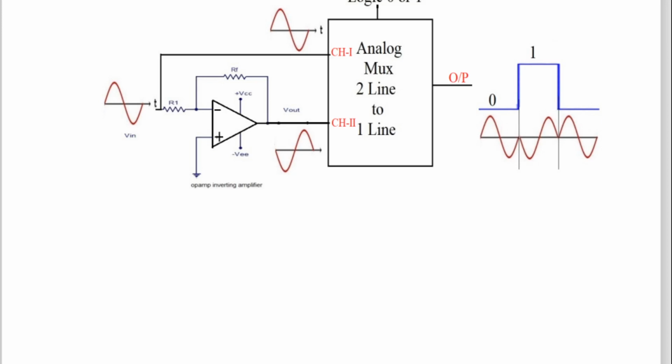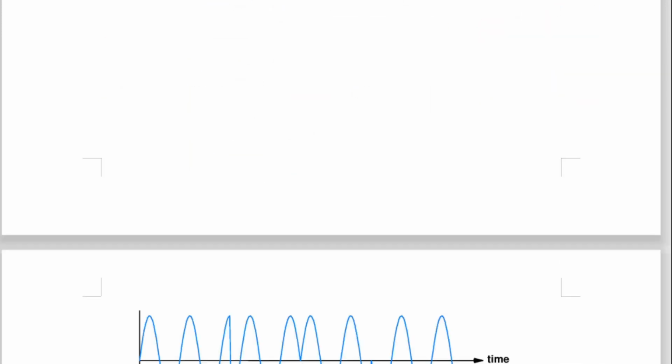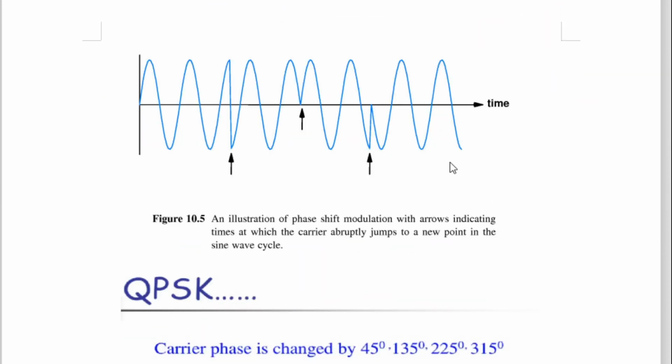That's why phase shift keyings are classified as binary phase shift keying, then QPSK, quadrature phase shift keying. In BPSK there is 1 bit per second, then in QPSK 2 bits per second, and I'm going to show you that on a slide shortly. See here, that is what I said. Why go directly like this and like this?